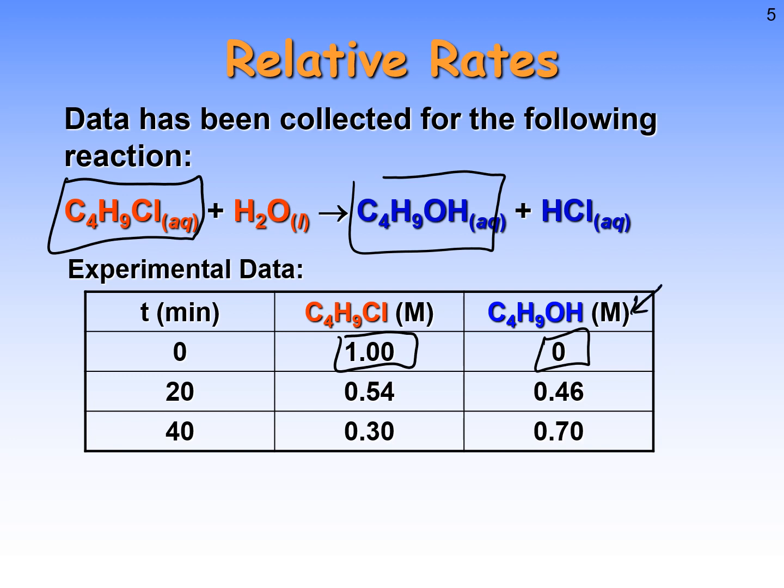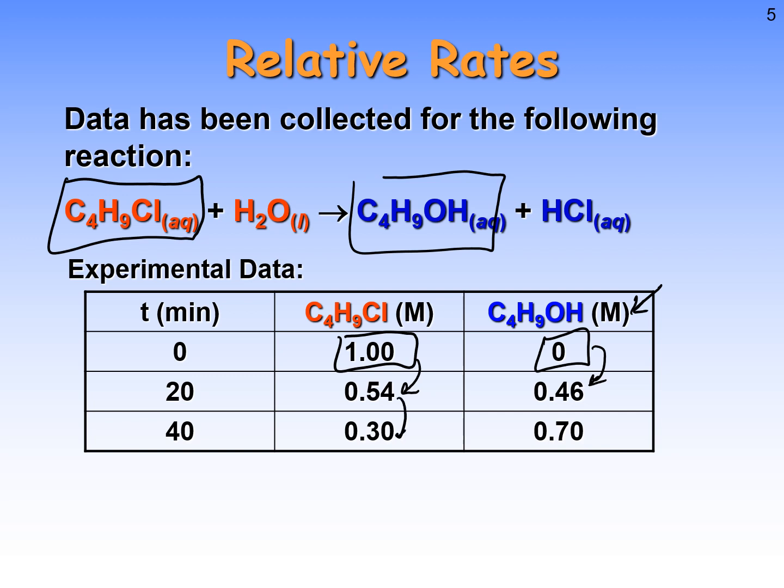But after 20 minutes, our concentration of tert-butyl chloride, or C4H9Cl, has gone down, and our concentration of tertiary butanol has gone up. You don't need to know the names of these organic compounds yet. And this continues, right?